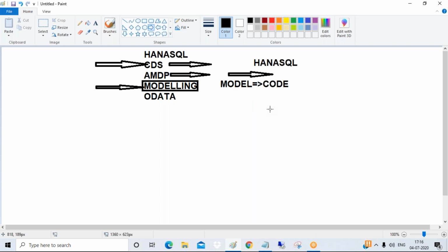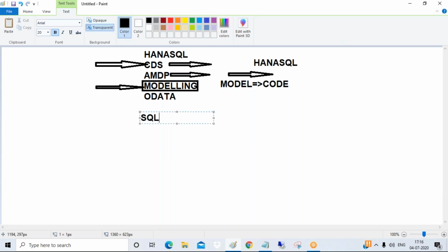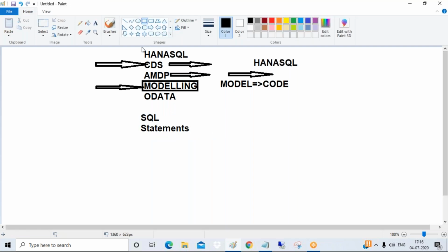Any other question? But you should know SQL statements very well. SQL statements are very important. And I will teach basics, everything, in depth. I will teach HANA SQL, and you will understand all the SQL statements in depth. If you understand these, guys, the remaining will become very easy for you.